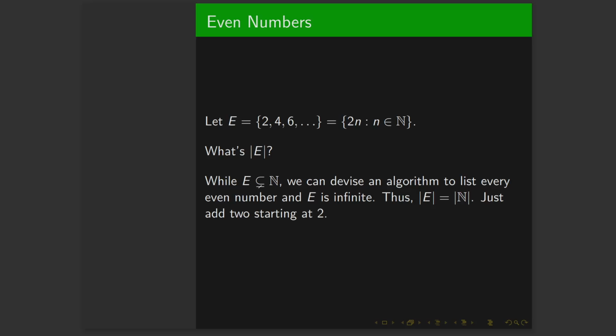I want you to understand how weird this is. Usually, in finite sets, if you have a set with 5 elements and a set with 4 elements, and the set with 4 elements is a subset of the set with 5 elements, and they're not equal, well then we say, oh, one's larger than the other. But that's not the case when it comes to infinite stuff. Infinity is really, really weird.